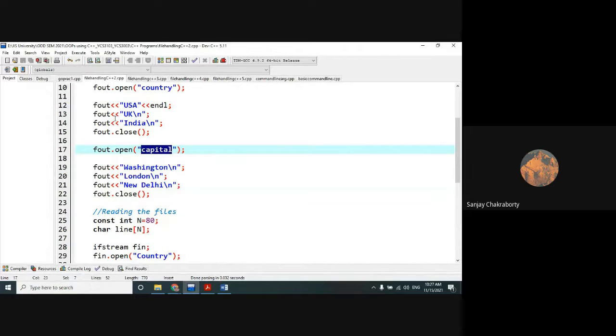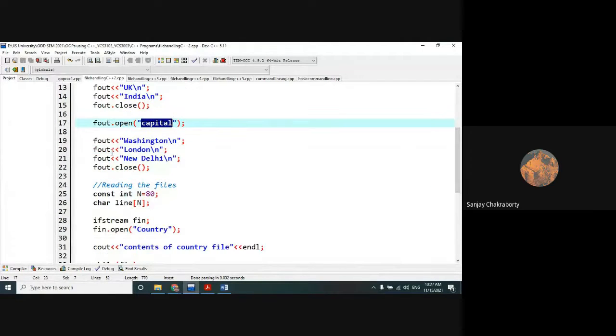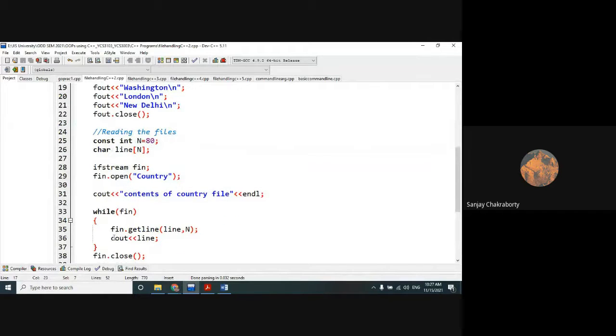So they are not related to each other. Okay, they are separate. Streams are separate. Now in the next line, with the help of ifstream, we are trying to read the content. Again, use the open function and read the content of the country and the capital file one after another. So how can we do that?